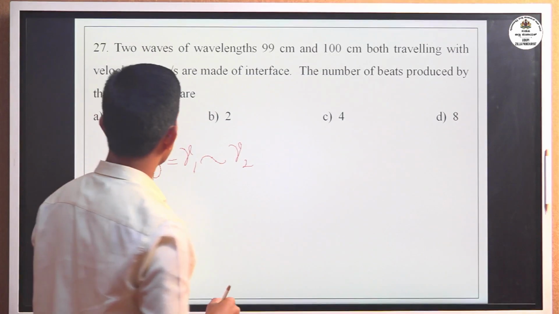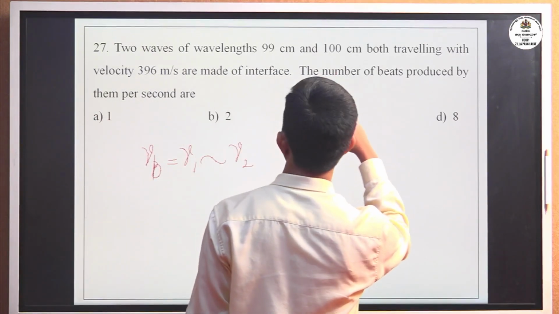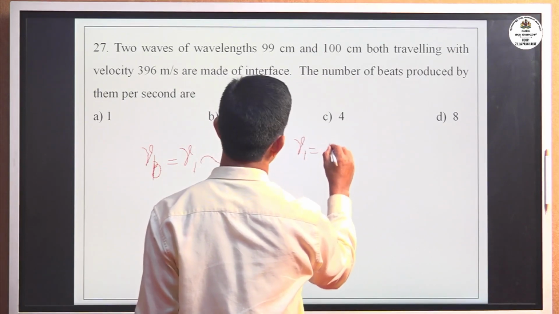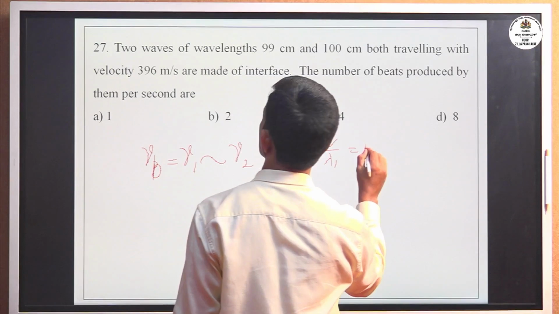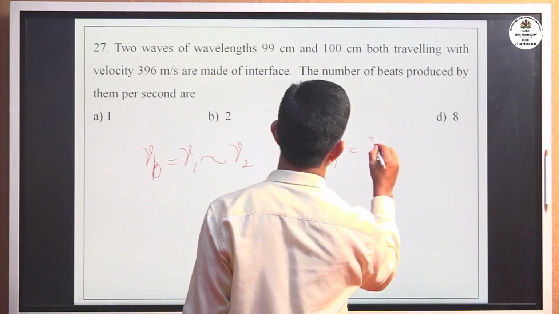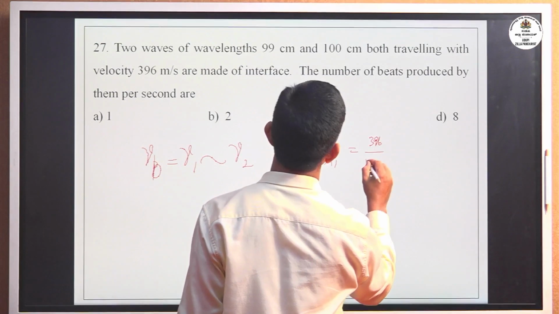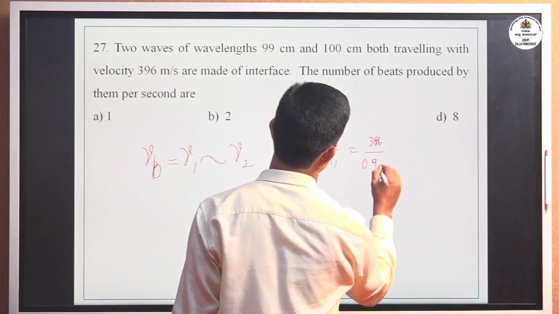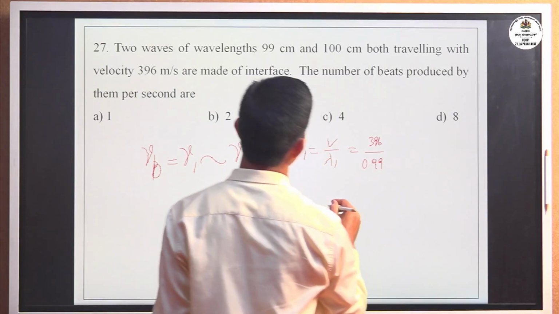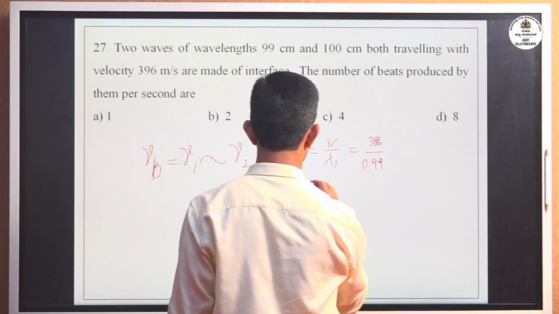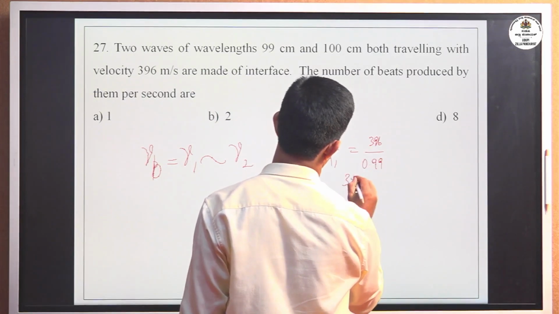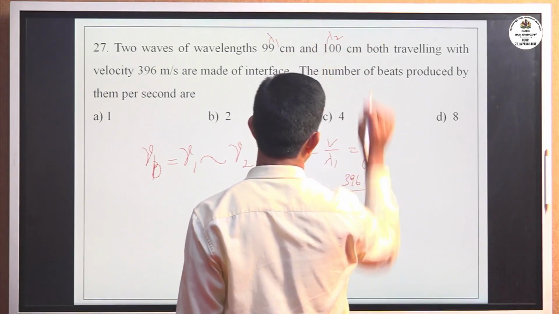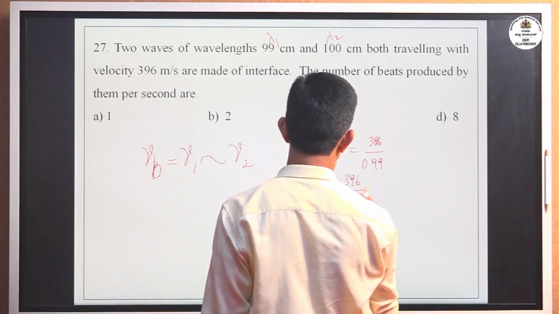Now here nu 1 in terms of velocity is given, nu 1 equal to velocity v divided by lambda 1, that is v is 396, it is given. Wavelength is 99 centimeter, in terms of meter 0.99 meter. Then nu 2 you can get: velocity is 396, wavelength lambda 2 is given as 100 centimeter, in terms of meter 1.